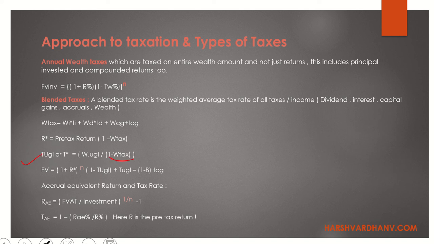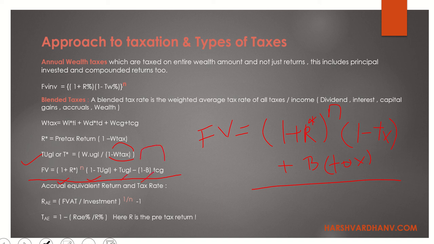Now a very initial formula that we did for taxation is basically the return that you are earning compounded for n periods, right? Apply the tax on that and add the tax which is already paid. This was the formula that we spoke about earlier. A modification of that formula is used for your blended tax rate. So the first term remains the same. In the second term over here you will carry the unrealized gain loss, because all other gain losses are already covered in the weighted average tax.